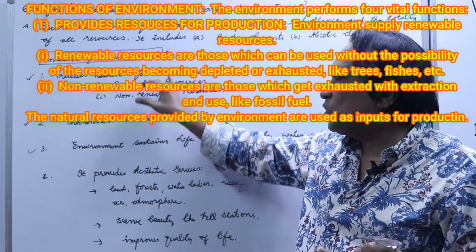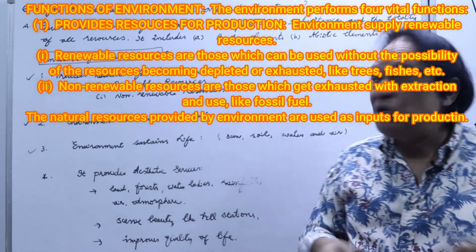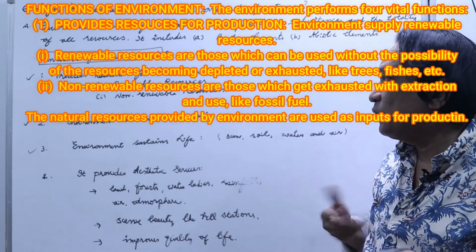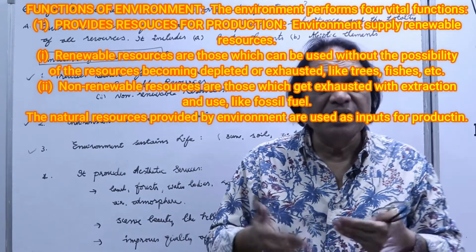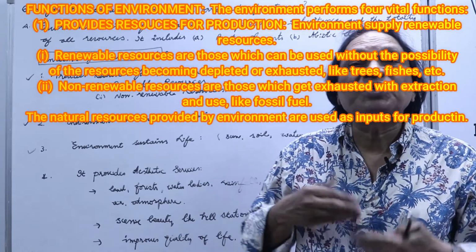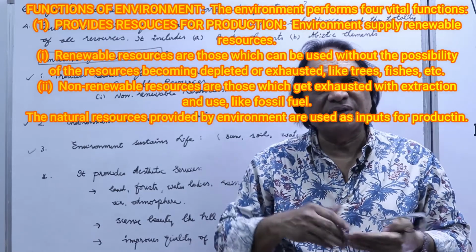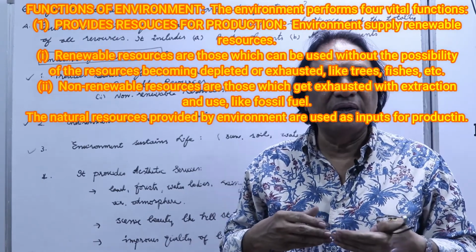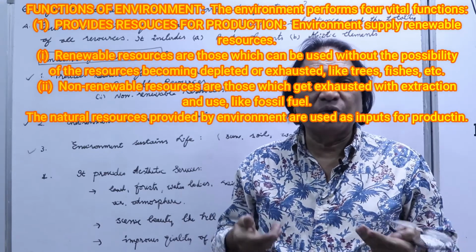These resources we can divide into two parts: renewable resources and non-renewable resources. What are renewable resources? This can be trees, or fishes in the water, which you can renew again and again. If you cut one tree, you can have 10 trees again. If you catch fish, you have plenty again in the oceans.